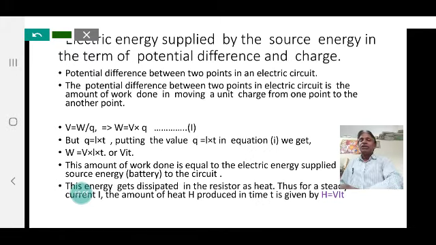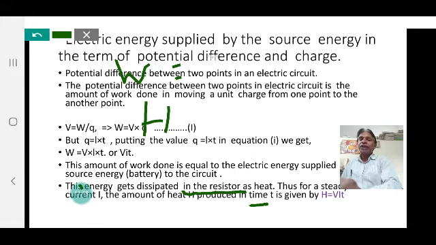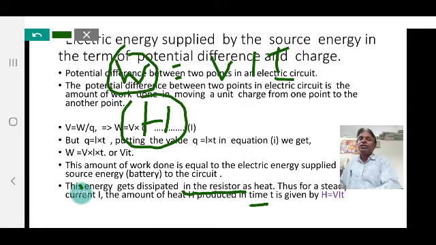So this energy gets dissipated in the form of heat, and thus for a steady current I, the amount of heat produced in the resistor in time t is given by H is equal to W, so W is equal to VIT. W is also energy and heat is also energy. So H is equal to VIT. That is, both are the same thing.